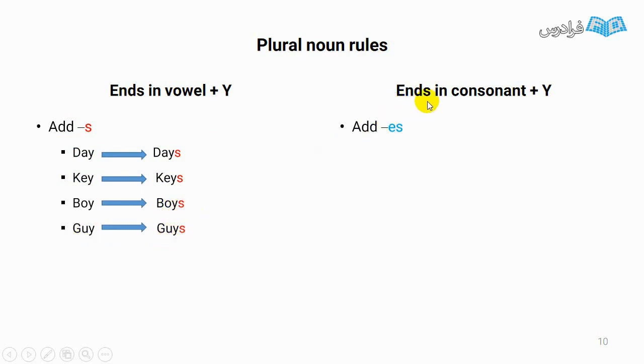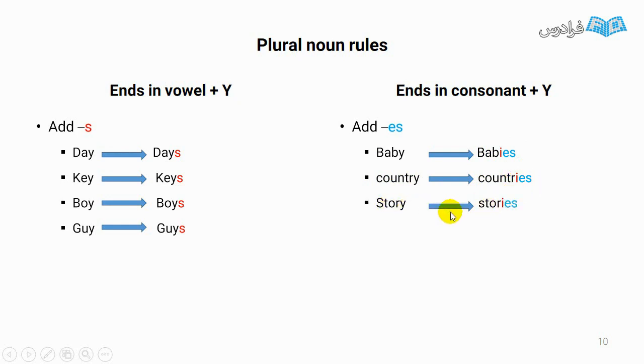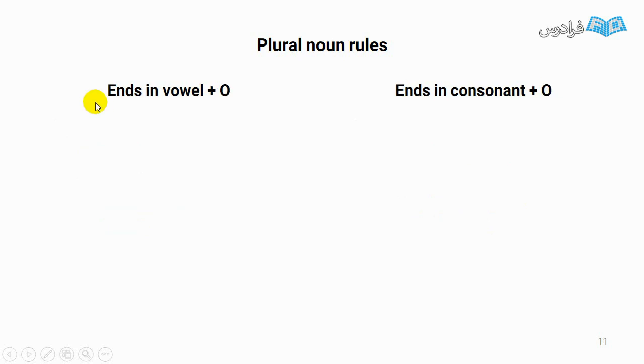But if a noun ends in consonant and y, we have to add es. Baby. B is a consonant. What happened here? We have to change the y to i and then add es. Country, countries. We change the y to i and then add es. Story, stories.